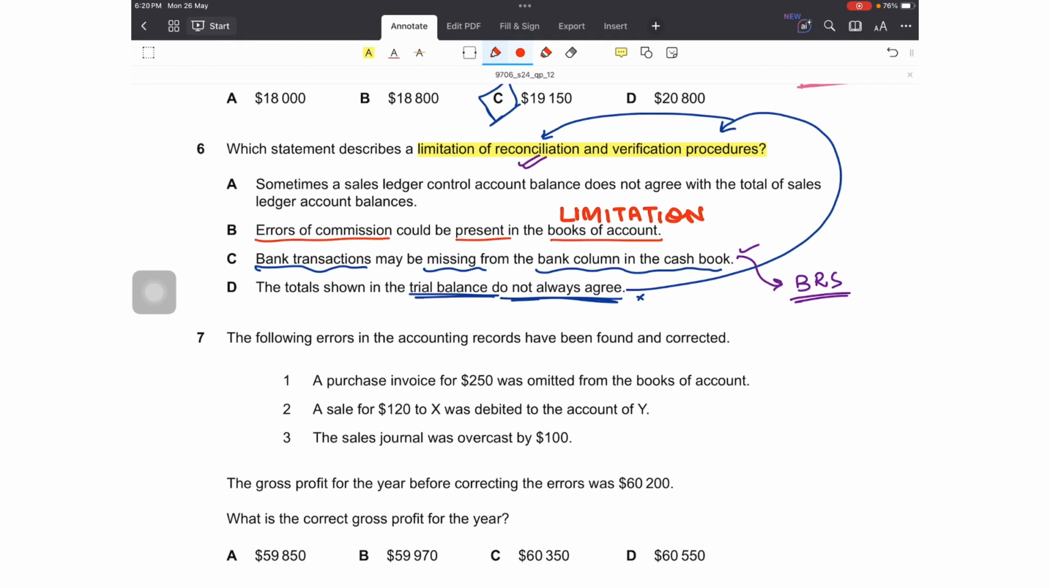there are some errors which can't be revealed by the trial balance, they would also not be revealed by the reconciliation or verification procedures, right? Because of them the trial balance would also balance. So error of commission, error of omission, error of principle, etc., if they are there, they wouldn't be found, they couldn't be located. So this is a limitation.